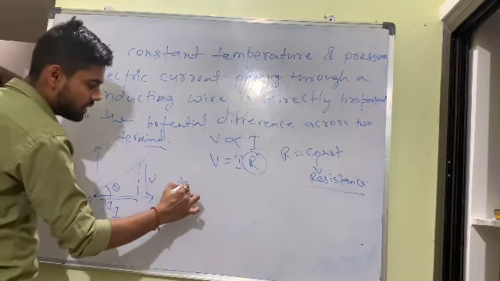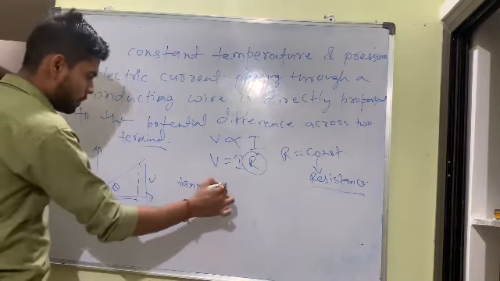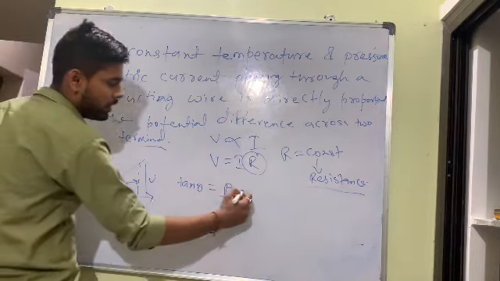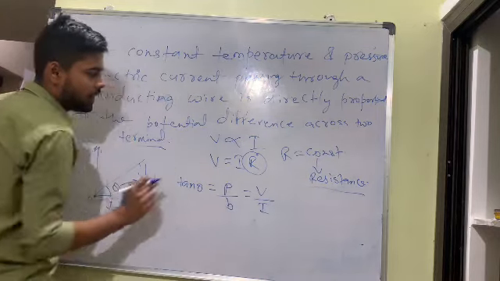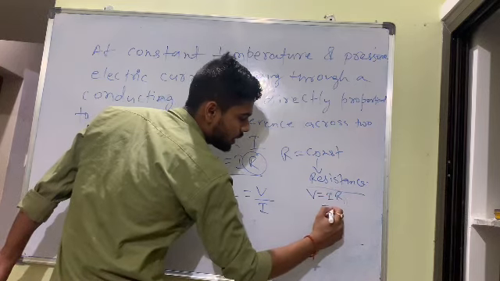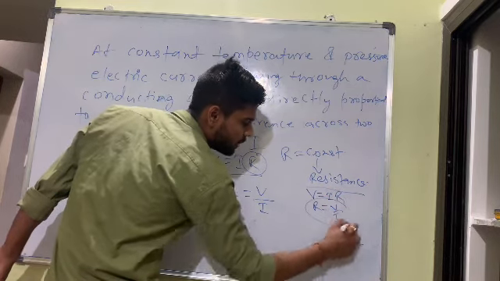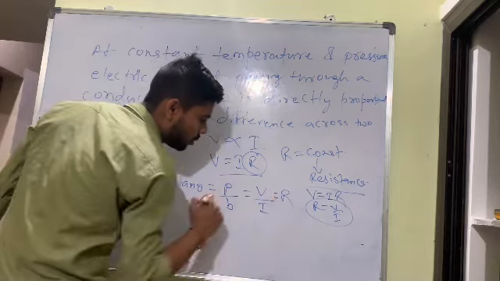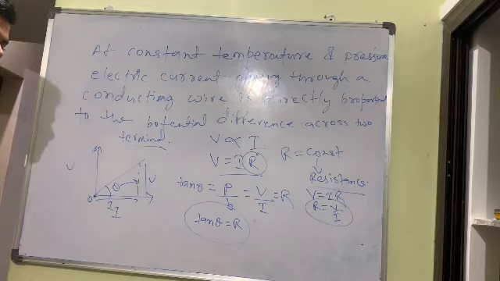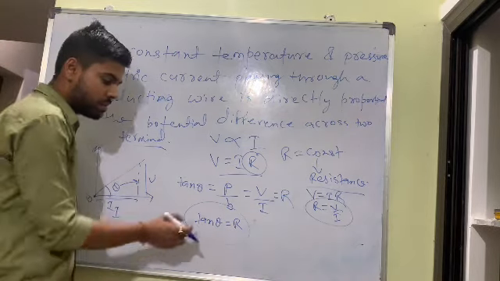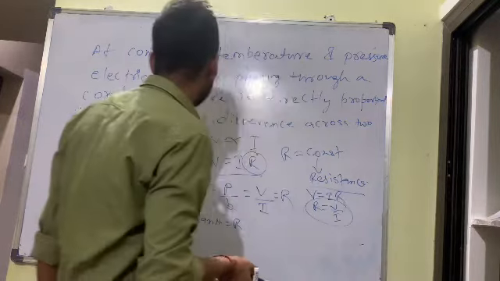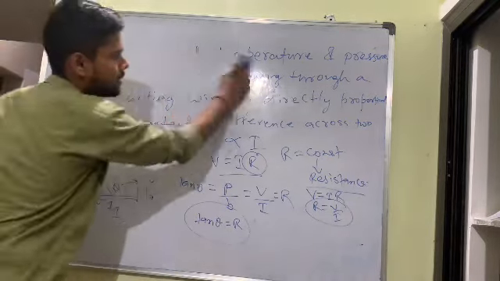So tan theta is equal to what? P by V, the perpendicular upon the base, which is V upon I. And from this formula, you will understand that if V is equal to IR, then R is equal to V by I. Any problem? So you understand, tan theta is equal to R. It means maximum angle, maximum resistance. From here, how they ask questions, we will discuss.